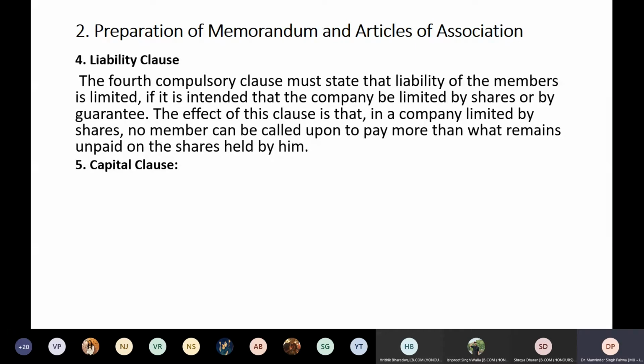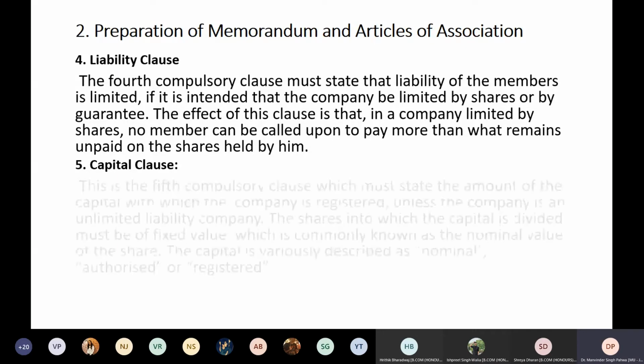Okay, the effect of this clause is that in a company limited by shares, no member can be called upon to pay more than what remains unpaid on the shares held by them, and if the company is limited by guarantee, nobody will be compelled to provide more than what he has given a guarantee of at the time of incorporation or at the time when he was entered as a member of the company. So this is a very important clause which determines to what extent the company's members will be held responsible or liable if it is needed.